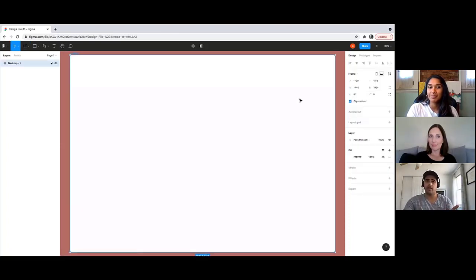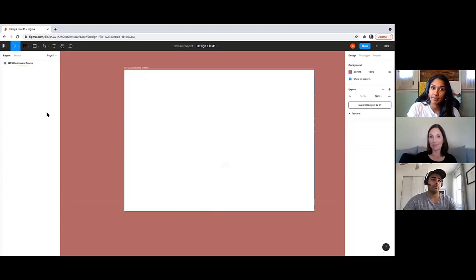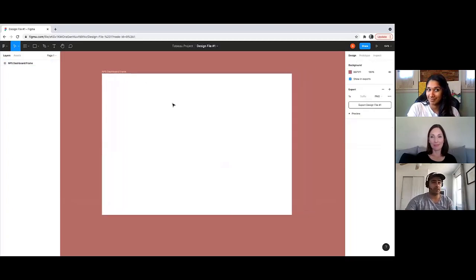So if I click on desktop, what it does is it really just adds a frame to your design file. So think of adding a frame as your dashboard layout. And think of it as a shape tool. So it's your dashboard layout and it's also a shape. Now I can rename this frame to whatever I want. So over to the left, you see how it says by default desktop 1? I can rename this to, let's call it NPS dashboard frame. And now we call this dashboard layout an NPS dashboard frame. And that's pretty much how you set up a dashboard frame.